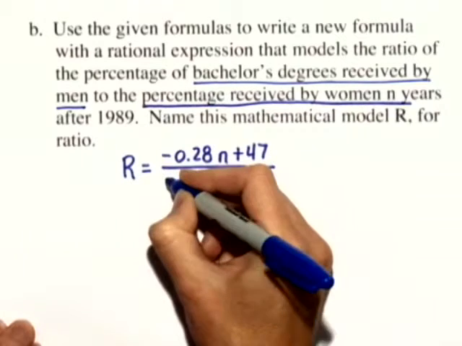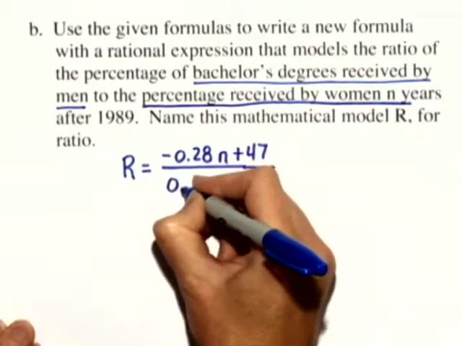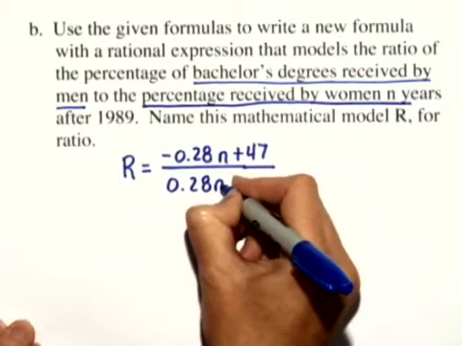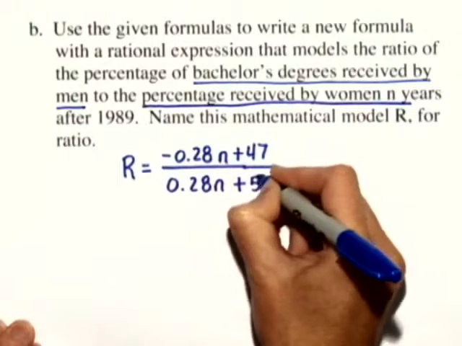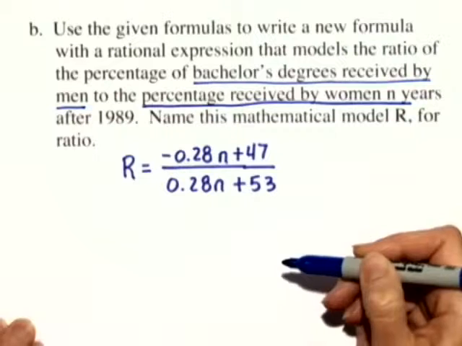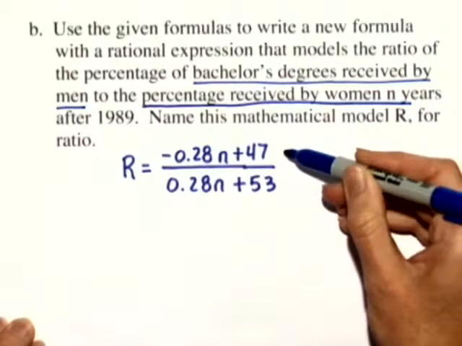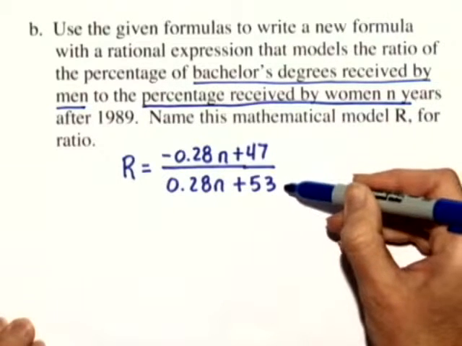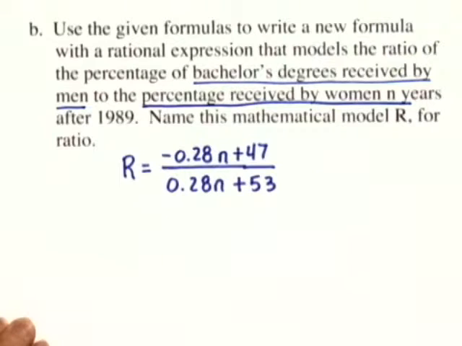The formula for women was 0.28N plus 53. So we can use this ratio to determine the percentage of bachelor's degrees received by men to the percentage received by women.